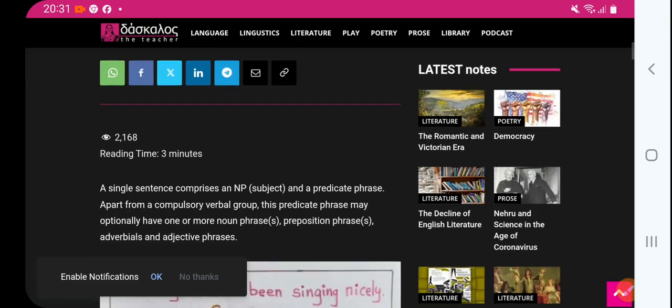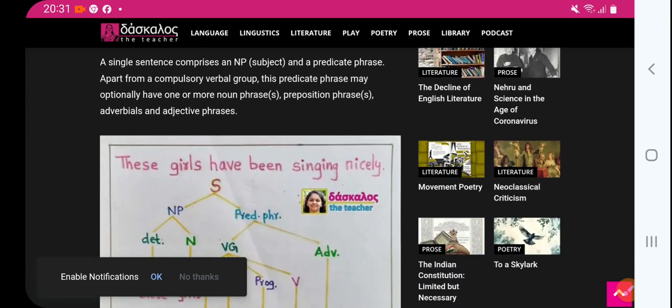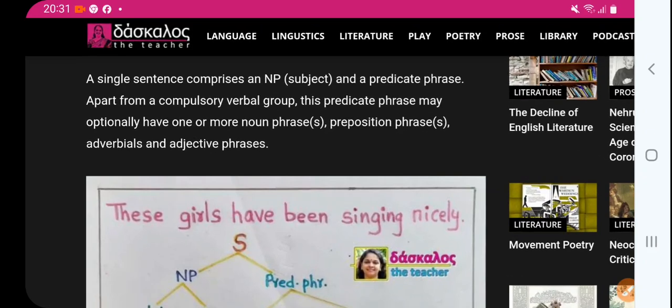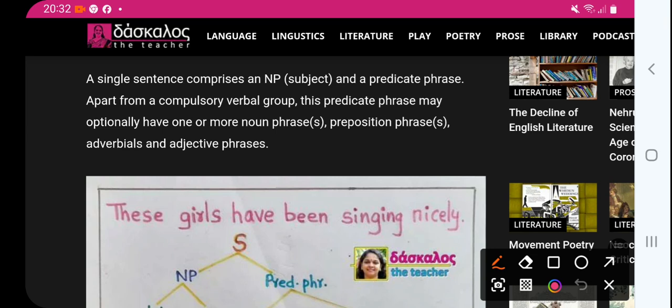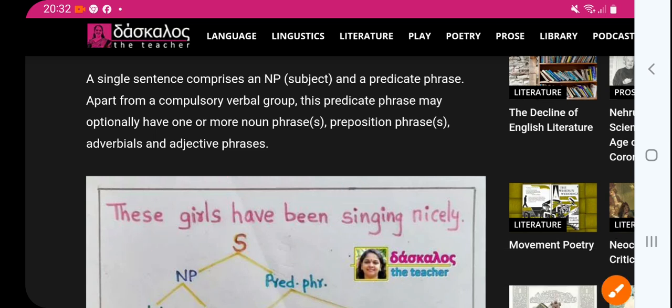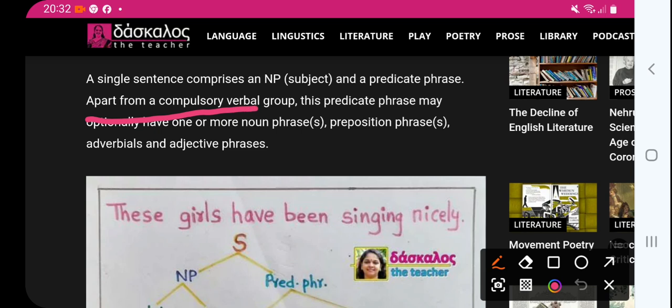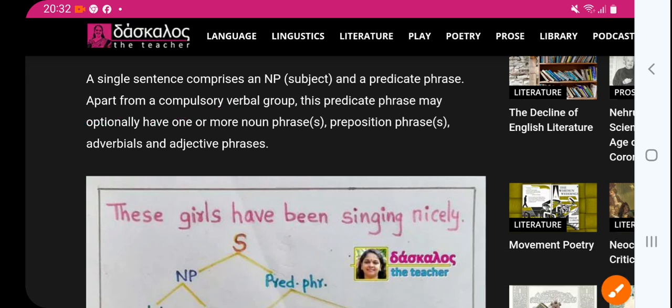Now I found a very good explanation here. A single sentence comprises generally a noun phrase and a predicate phrase, right? Apart from the compulsory verbal group, please take care, this predicate phrase may optionally have one or more noun phrases.